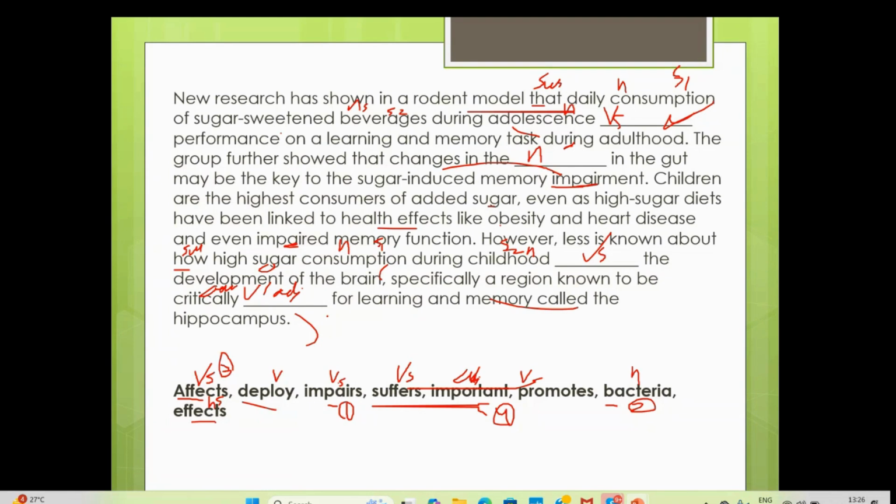So performance will become less efficient. They will not perform well, something like that in this context.